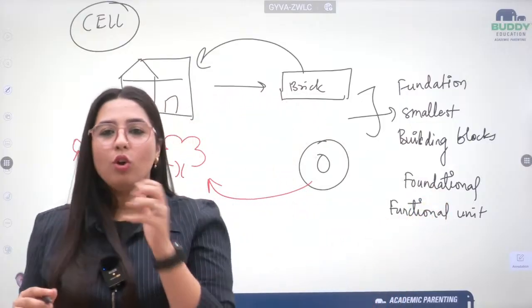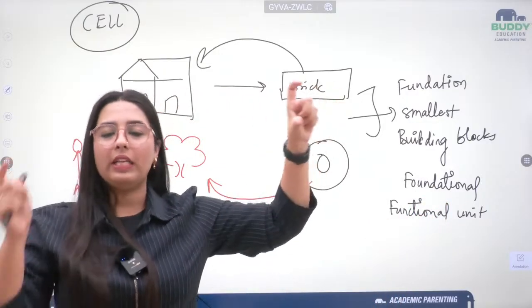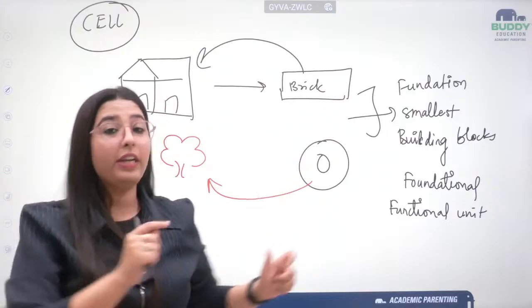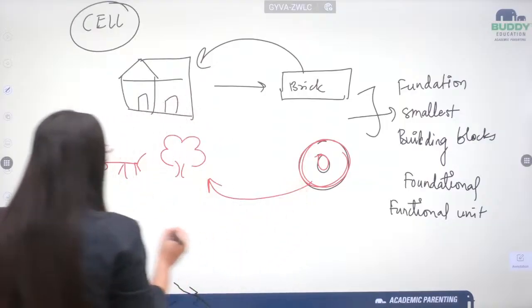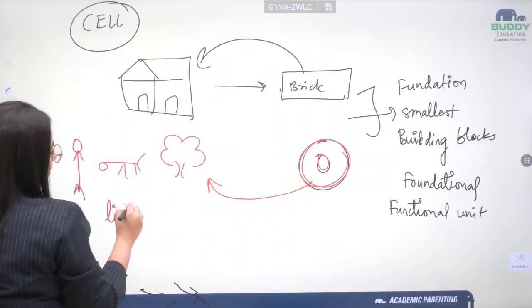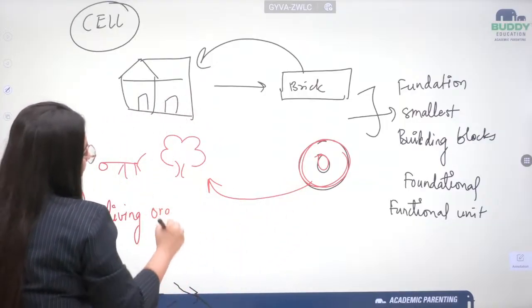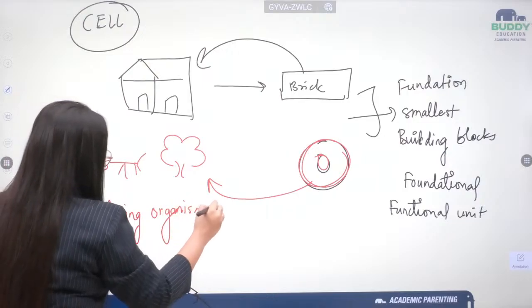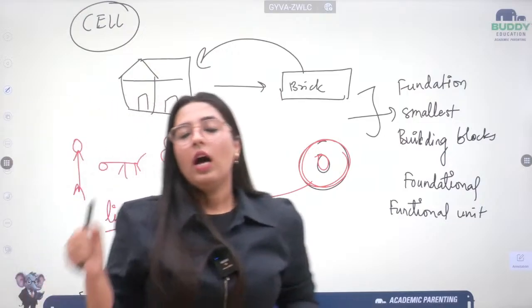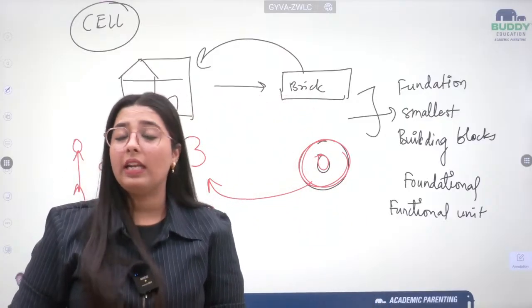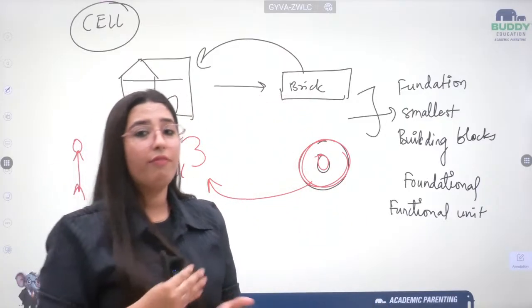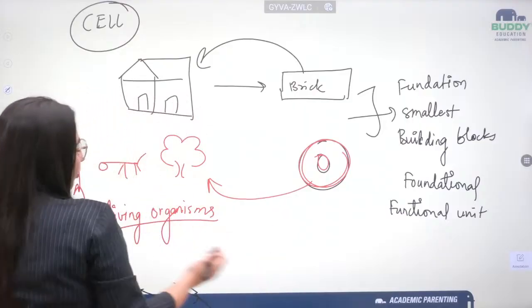If I talk about a brick, I am talking with respect to a home. If I talk about a cell, I am talking about all the living organisms. So a cell is basically a structural, functional, fundamental and smallest unit of life. Let me write it down for you.